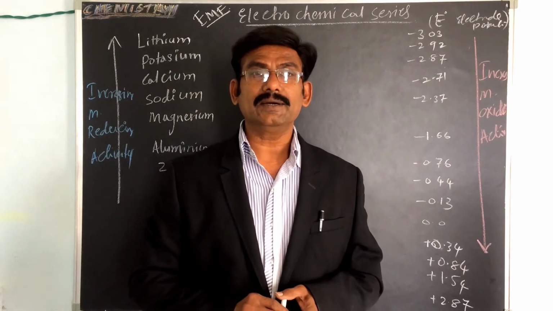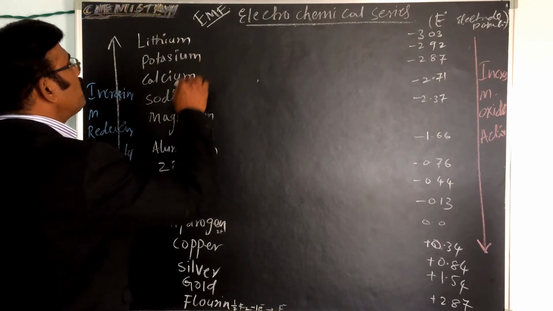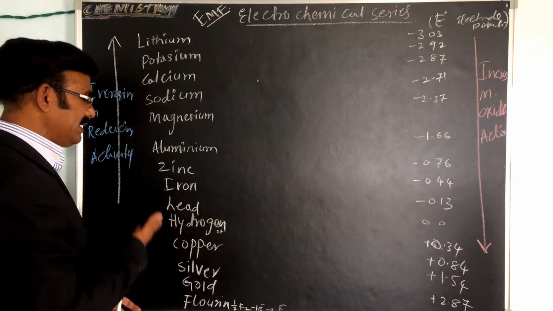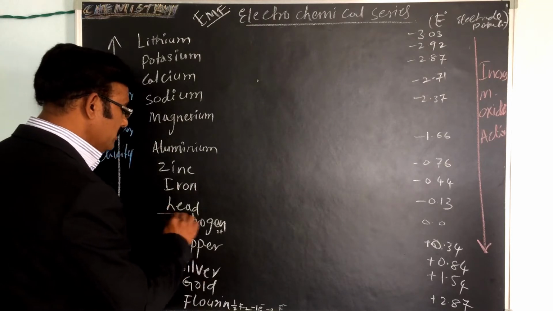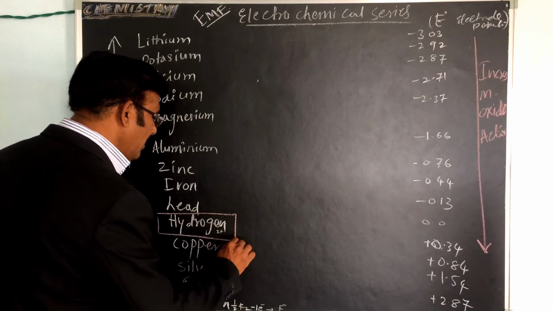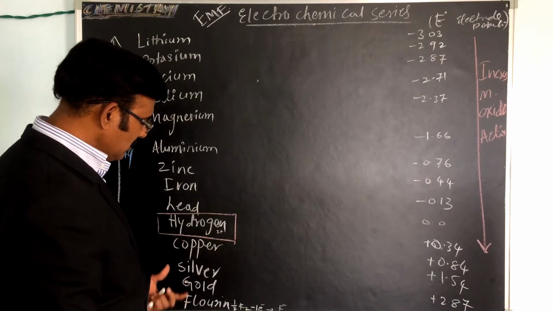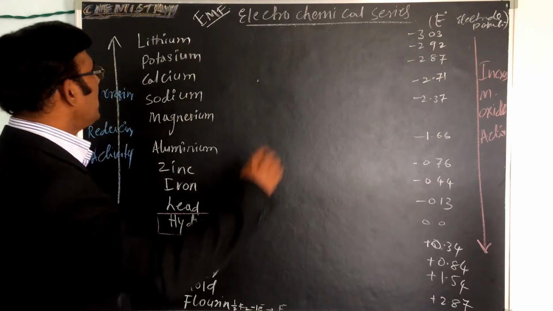Here some of the elements are arranged: lithium, potassium, calcium, sodium, magnesium, aluminum, zinc, iron, lead, hydrogen. Above the hydrogen and below the hydrogen: hydrogen, copper, silver, gold. So can we read about lithium?